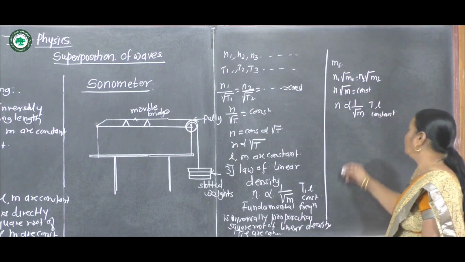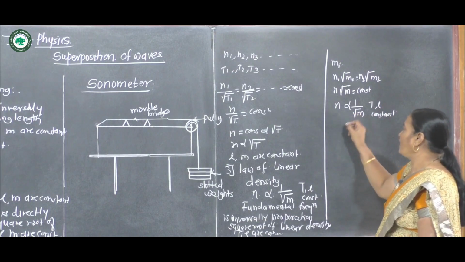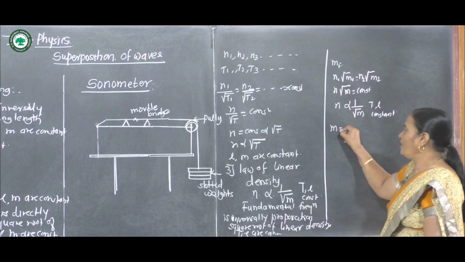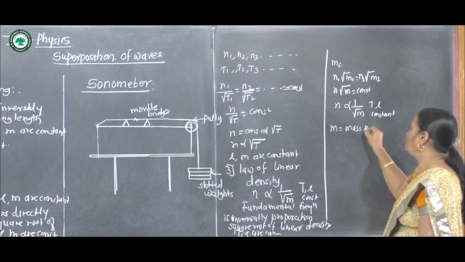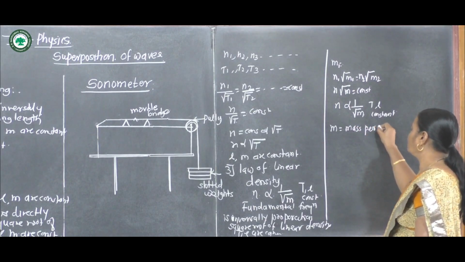Now we consider root M. Here M is called mass per unit length.